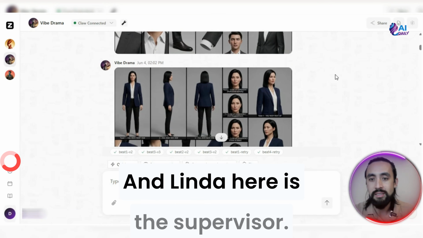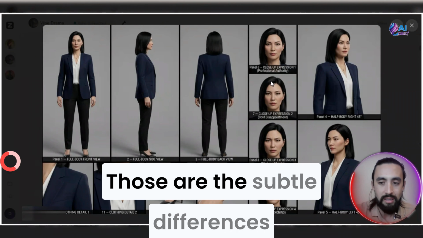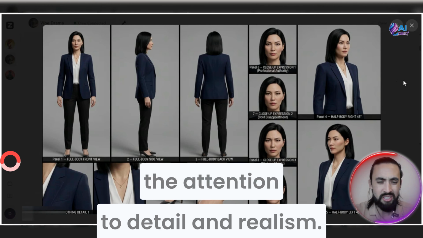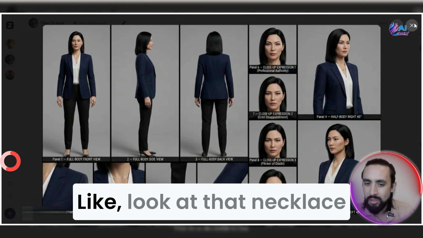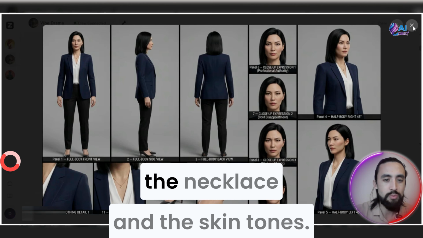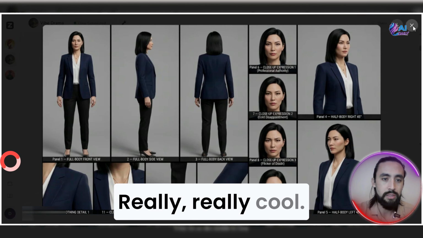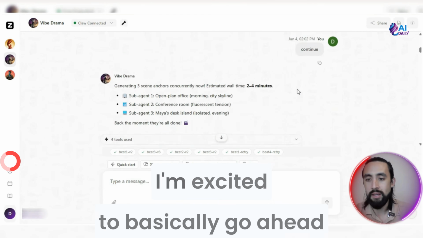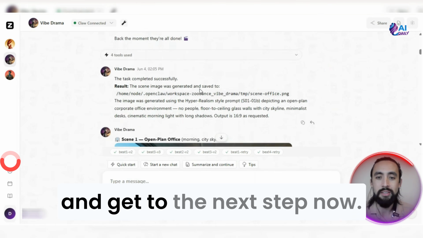And Linda here is the supervisor. And take a look, those are the subtle differences in the expressions and just the attention to detail and realism. Like, look at that necklace and the moles around the necklace and the skin tones. Really, really cool. So the characters are locked in. I'm excited to basically go ahead and get to the next step now.